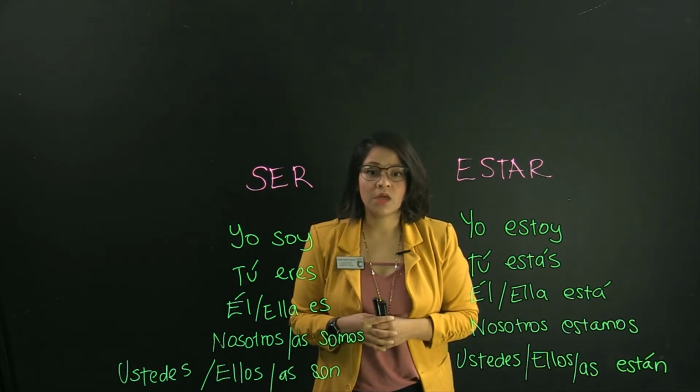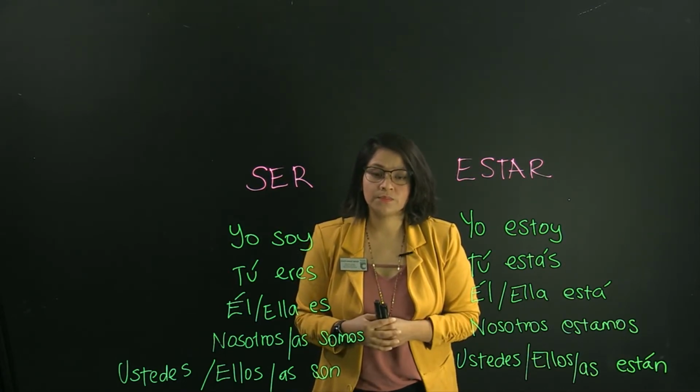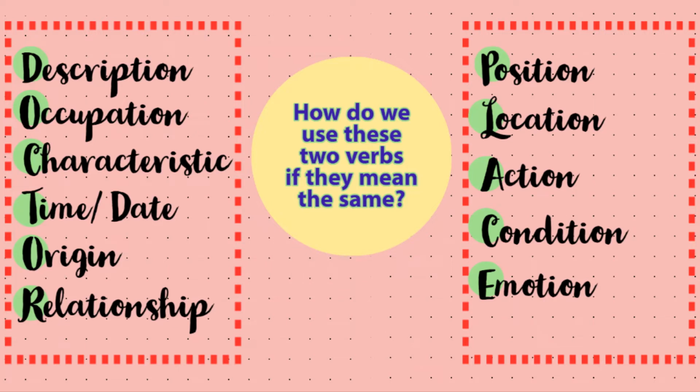Let's look at the different picture that we have coming up. So in this picture, we can see the different situations in which we are going to use the verb ser and the verb estar. And actually, if you look at the acronym at the beginning of each of the situations, we are going to have a word. We're going to have the word doctor for ser, and we are going to have the word place for estar. That means that we are going to use these two verbs in different situations.